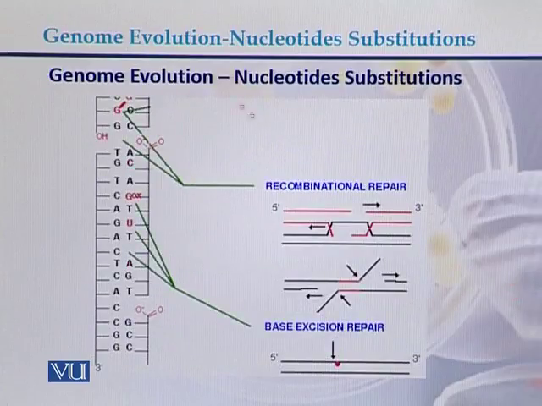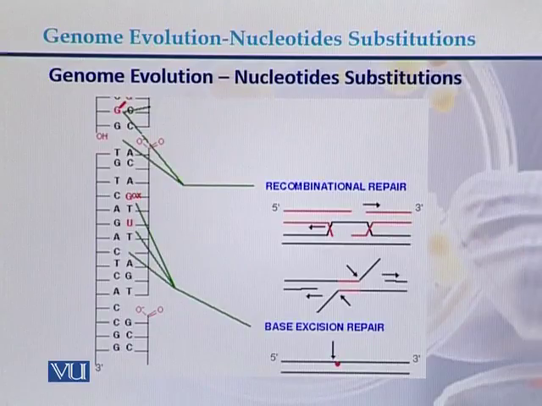Other methods of the repair system include recombinational repair, which can also repair wrong substitutions. And the last is base excision repair, where the wrong base is excised and the complementary nucleotide is incorporated by the DNA polymerase.